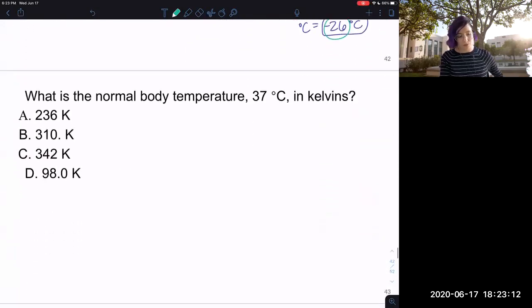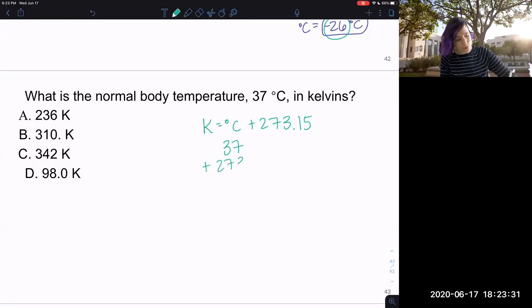So try this one. What's the body temperature in Kelvin if it's 37 degrees C? Okay, so working this one out, I know that Kelvin is equal to degrees C plus 273.15. Use that extra 0.15 if you can remember it. If not, 273 is okay. So I have 37 plus 273.15.